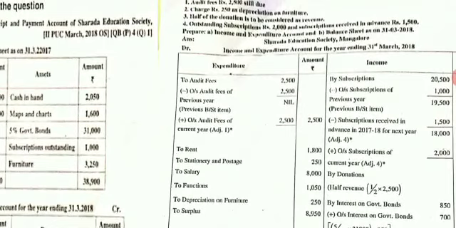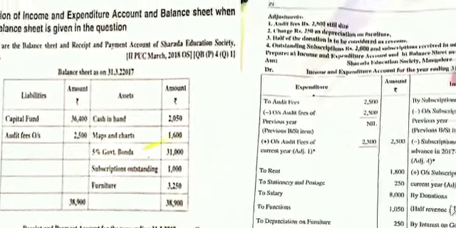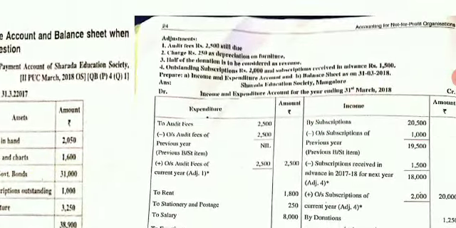Next, come to your balance sheet liabilities side. They have given you outstanding audit fees. It is the balance sheet of the last year. It is the expense relating to the last year, and write less audit fees of last year 2,500. Draw the line, minus it, write in the inner column nil or dash.